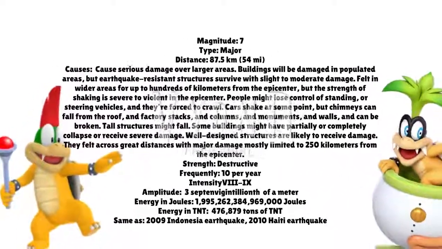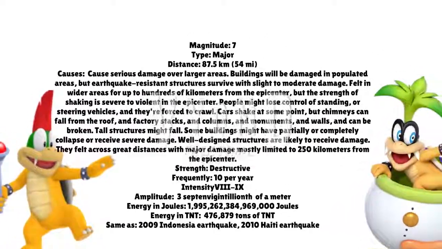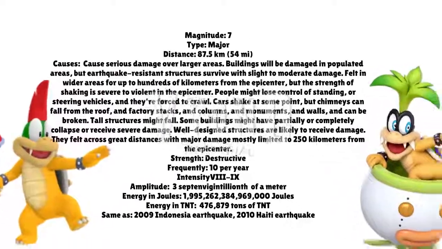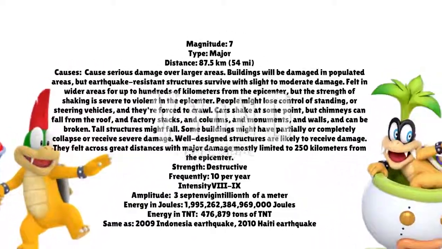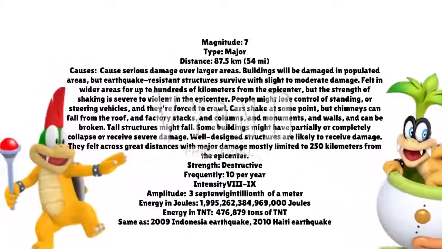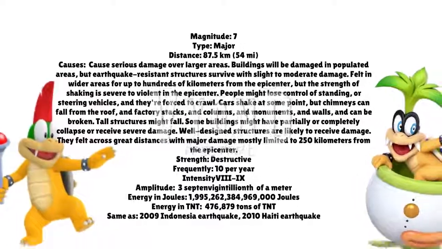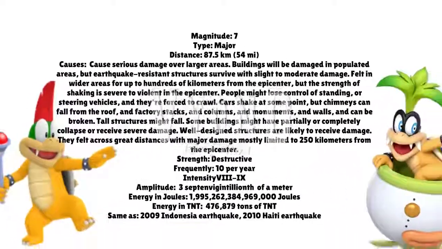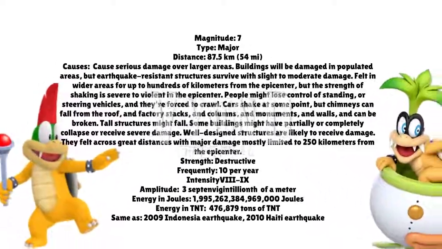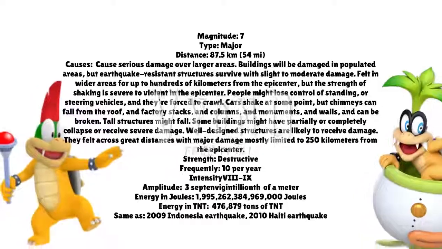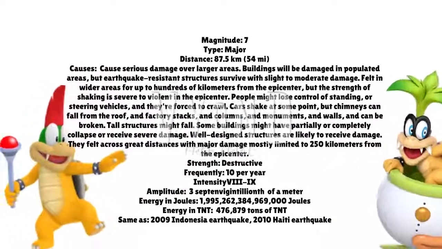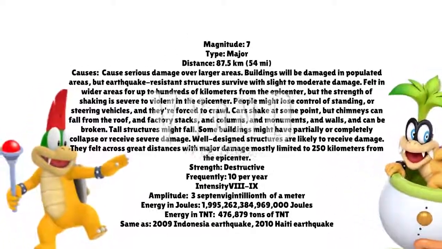People might lose control of standing, or steering vehicles, and they're forced to crawl. Cars shake at some point, and chimneys can fall from the roof, and factory stacks, columns, monuments, and walls can be broken. Tall structures might fall. Some buildings might partially or completely collapse or receive severe damage. Well-designed structures are likely to receive damage. They are felt across great distances, with major damage mostly limited to 250 kilometers from the epicenter.